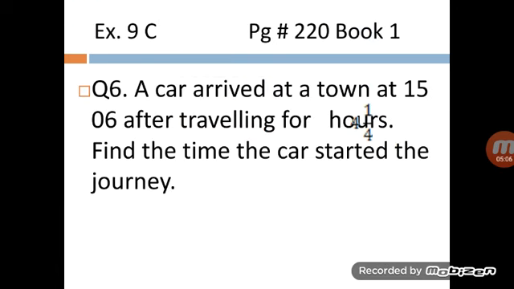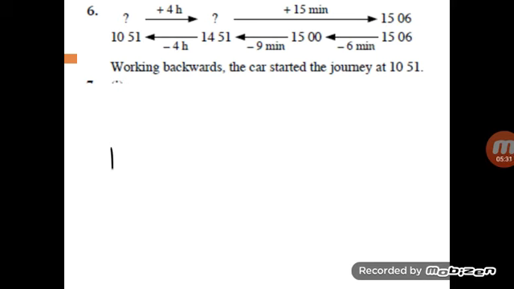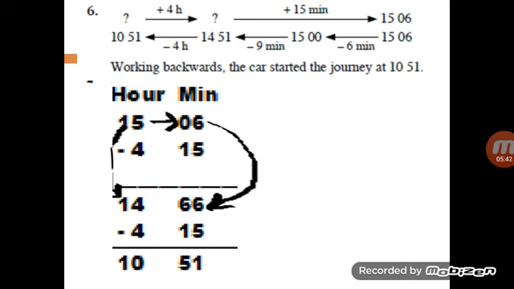Next example that we are going to solve. Again, question number 6 from 9C. A car arrived at a town at 15:06 after traveling for 4¼ hours. Find the time the car started the journey. Now we have to go back from the arrival time. The arrival time is given, that is 15:06, and the journey time is given, that is 4¼ hours. We will see first what 4¼ hours means. We are going back. The timeline is shown to work. We are going to solve it in vertical form as well.